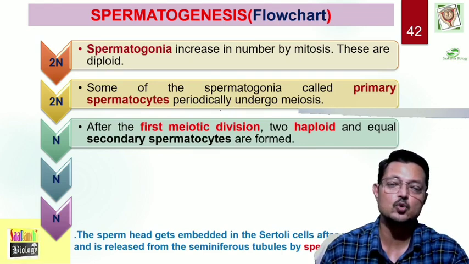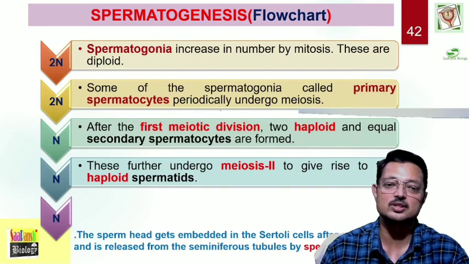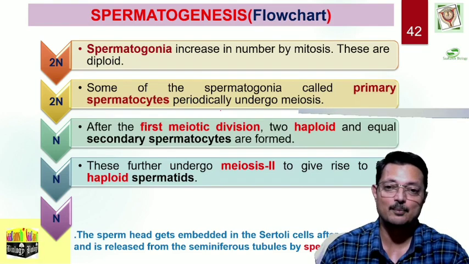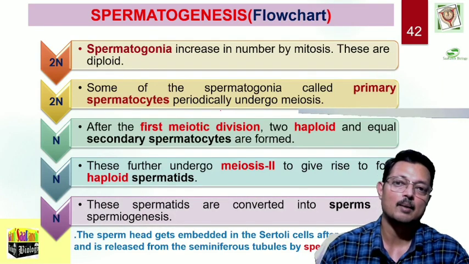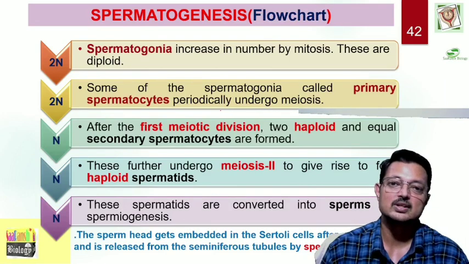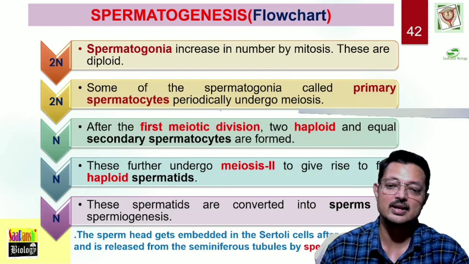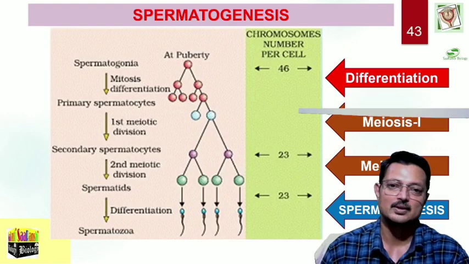After first meiotic division, two haploid and equal secondary spermatocytes are formed, and these two secondary spermatocytes undergo meiosis 2 to give rise to 4 haploid spermatids. Now, these 4 haploid spermatids undergo a morphological change or spermiogenesis to form spermatozoa, and when these spermatozoa are embedded in the Sertoli cells and released from the seminiferous tubule, the process is called spermiation. You can have a look here.